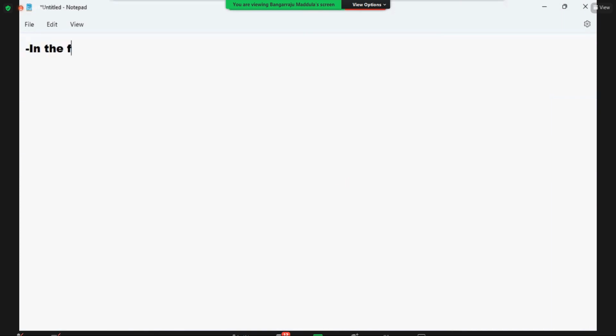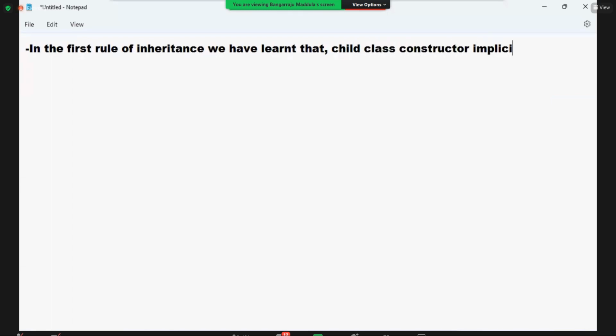In the first rule of inheritance, we have learned that the child class constructor implicitly calls the parent class constructor for execution. That's implicitly going to call. Okay.